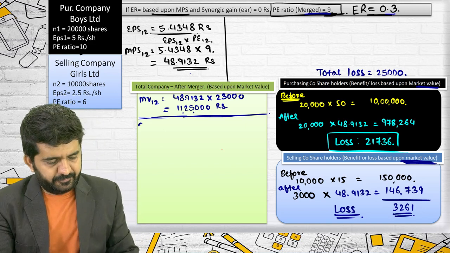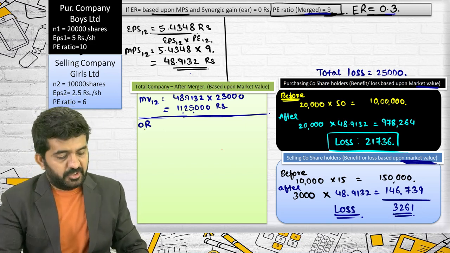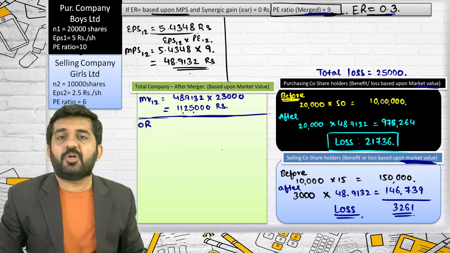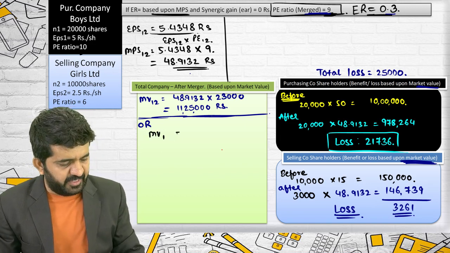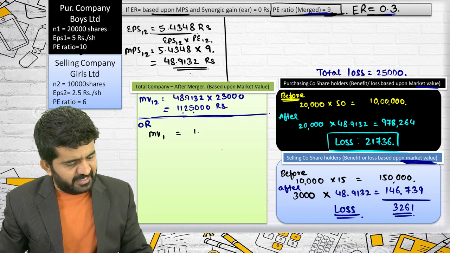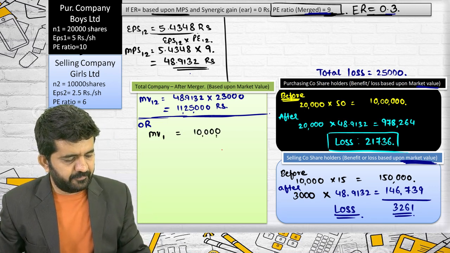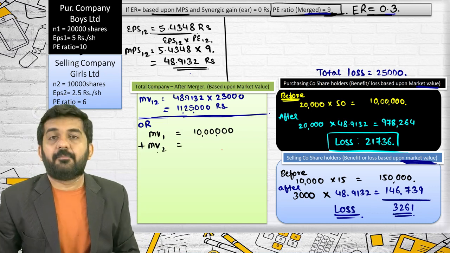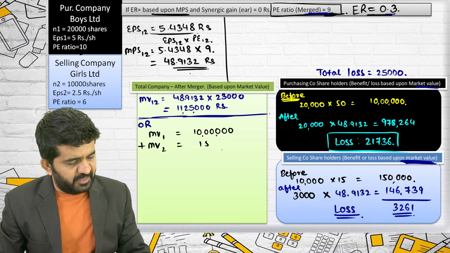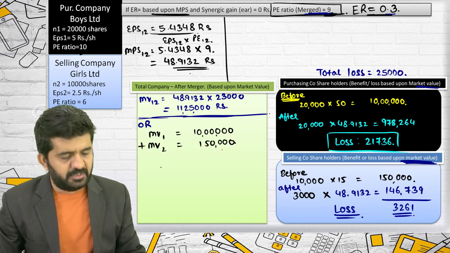But sir, market value of both the companies should be equal to market value of company number 1, which was 10 lakh rupees, plus market value of company number 2, which was 1,50,000 rupees.